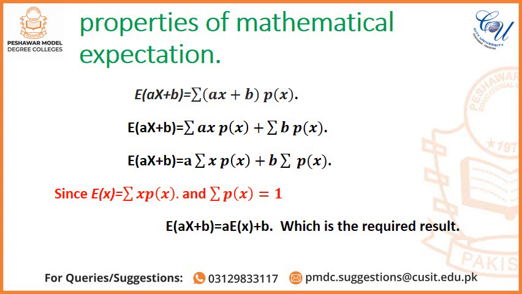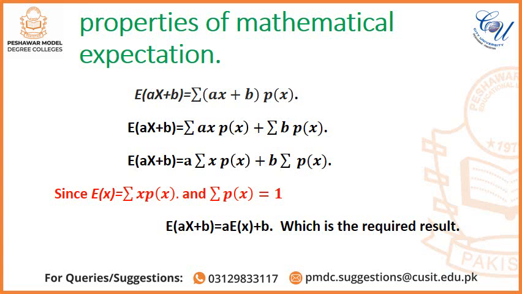Since A and B are constants, we write A and B outside the summation. So E(AX + B) = A into summation X into P(X) plus B into summation P(X). Also we know E(X) = summation X into P(X), and summation P(X) = 1.